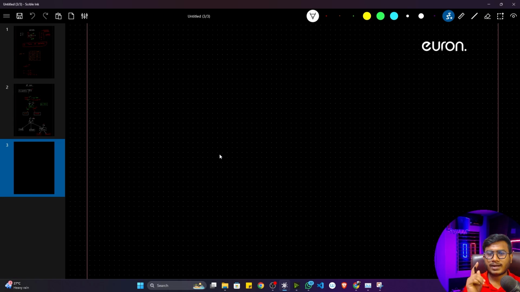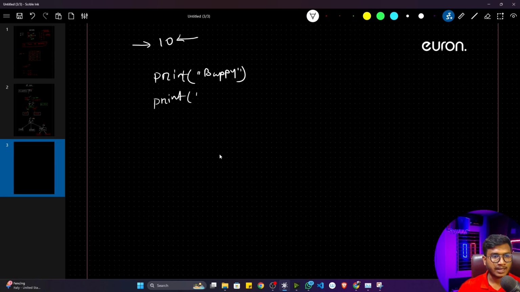If you want to repeat one specific task continuously, this is called a loop. Let's say I tell you to print your name 10 times. What will you do inside Python? You'll take the print function and inside that, you'll write your name. Let's say my name is Bappi. Now I told you to write this name 10 times, so you have to print it multiple times. So you'll print Bappi, Bappi, and so on, 10 times. You have printed this name 10 times.